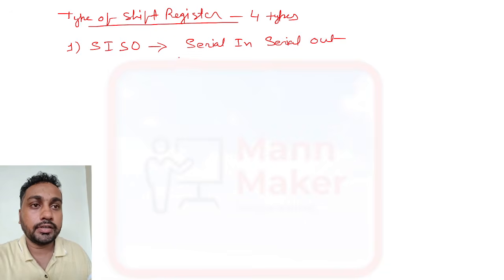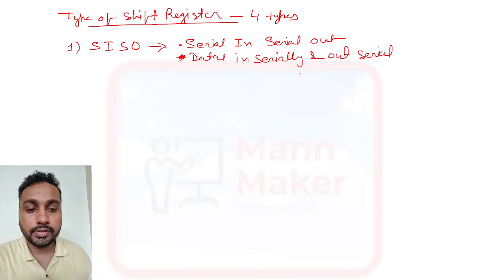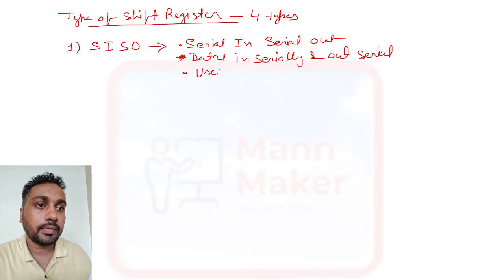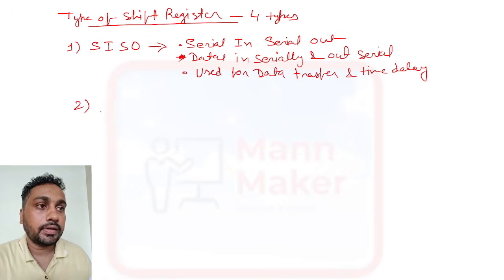Here data will go in serially and come out serially. It is used for data transfer and time delay. SISO is used for data transfer and time delay.